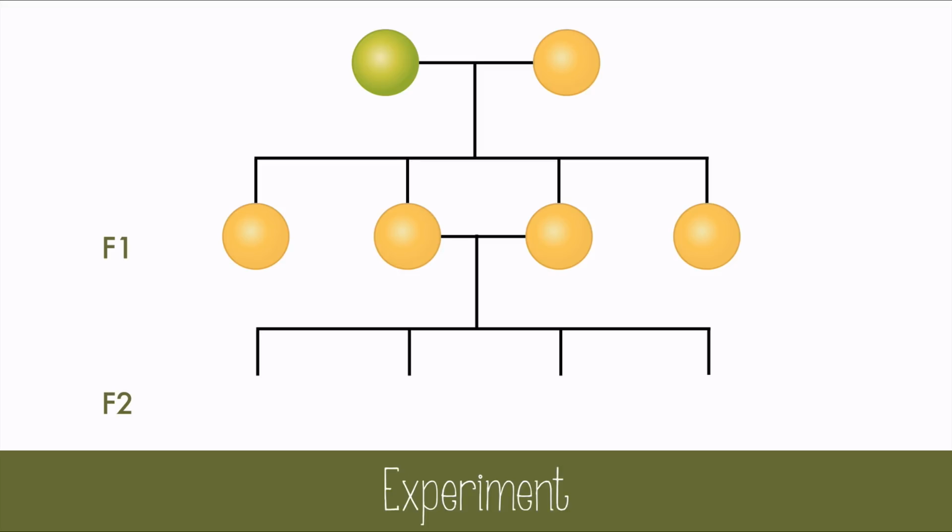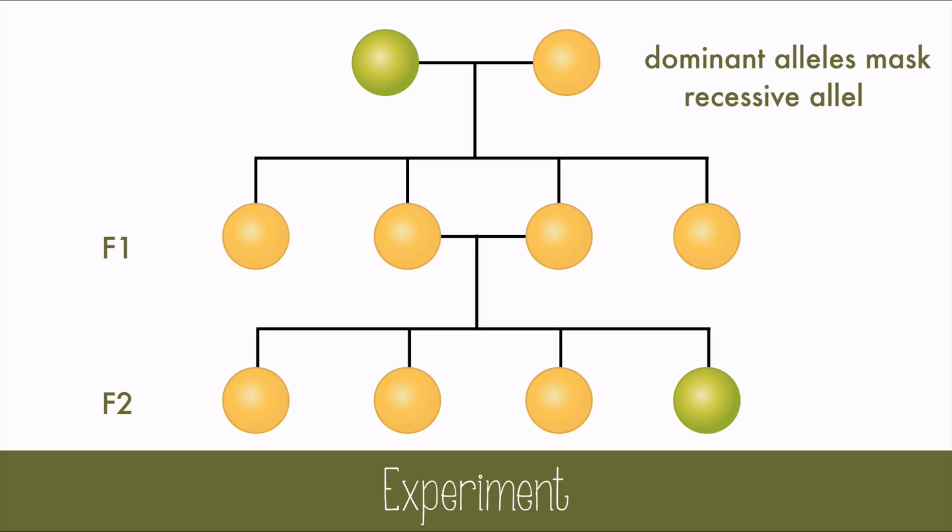When the second filial generation arrived, F2, 75% of the peas were yellow, but 25% were green. The green peas seemed to disappear in the F1, but magically reappear in the F2 generation. What could be happening? Mendel decided that there were factors, which we now call genes. The genes could be either dominant or recessive, and dominant alleles or traits mask recessive alleles. In this case, the yellow is dominant and the green is recessive.